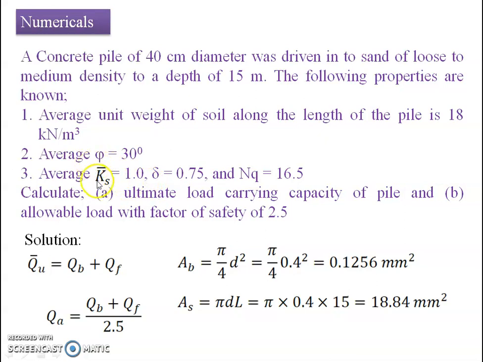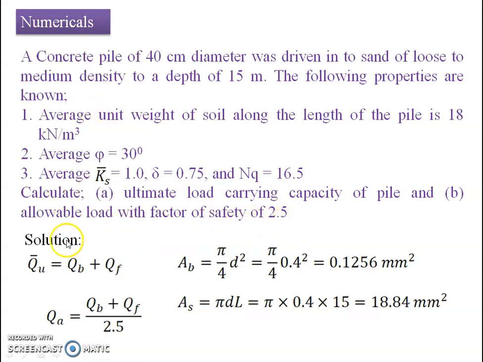Ks is the coefficient related to the horizontal force, and dou is the angle of resultant thrust which is going to act along the surface of the pile, 0.75, and Nq is nothing but the bearing capacity coefficient related to surcharge. He says estimate the ultimate load carrying capacity of the pile, and second, the allowable load when the factor of safety given to us is 2.5.